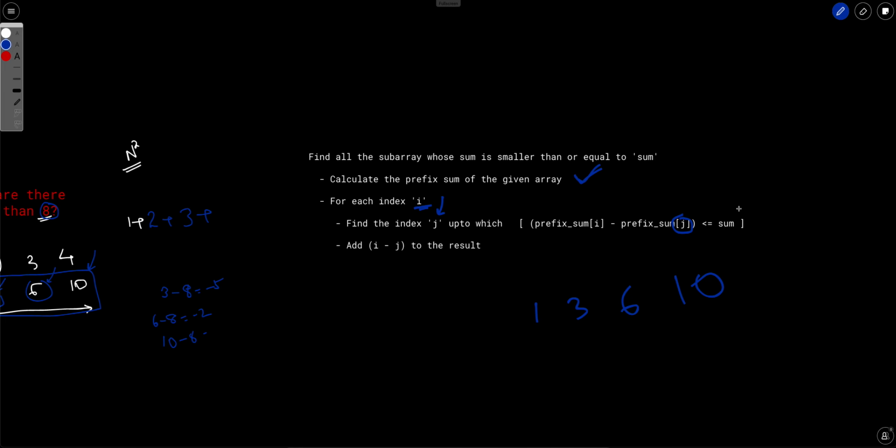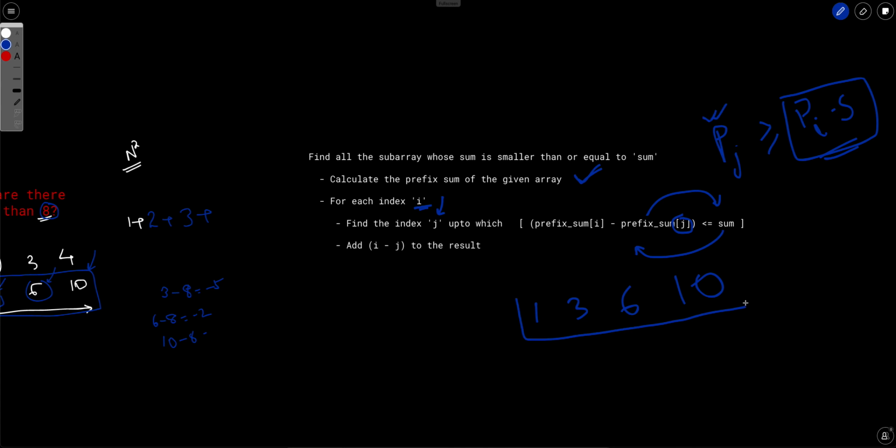So basically, again taking this to the right side and taking this to the left side, we will just get all the integers whose sum is greater than or equal to pi minus sum. And this is a constant value, and we have to just find this j index, which can be easily found using binary search.